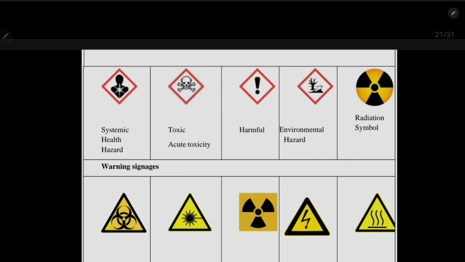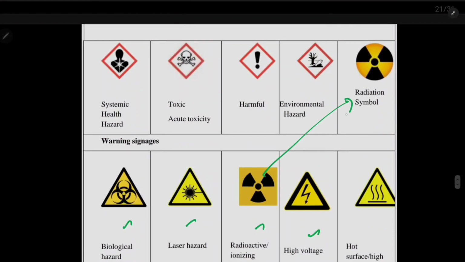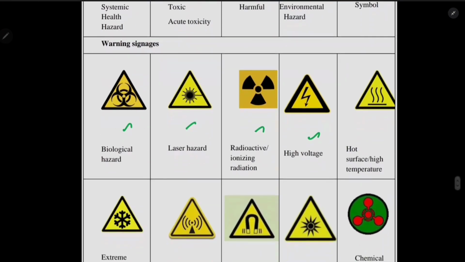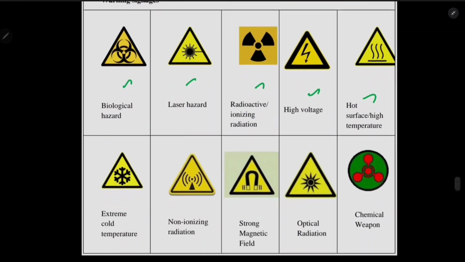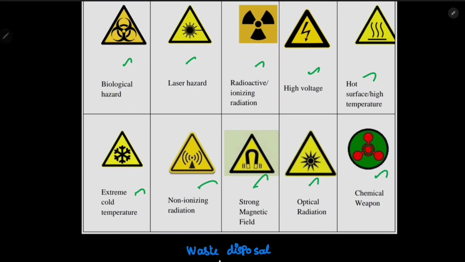Okay, then warning sign, biological hazard and laser hazard, radioactive, high voltage. See, this might look similar, but this is a radiation symbol. This is a radioactive radiation. Okay, so then this is hot surface, extreme cold, non-ionizing, strong magnetic and optical radiation, and chemical weapon.